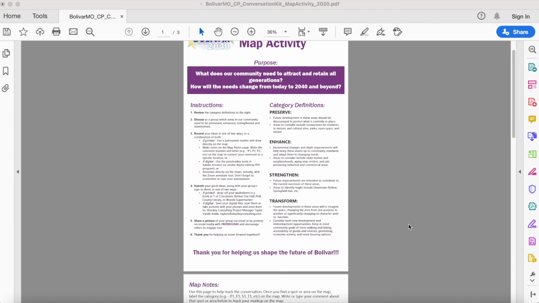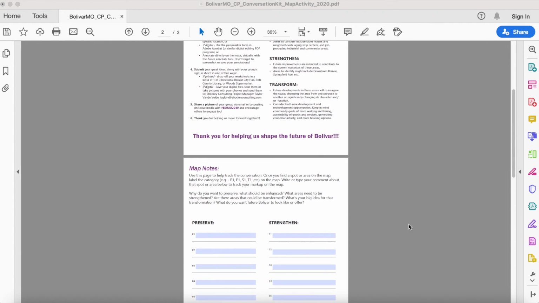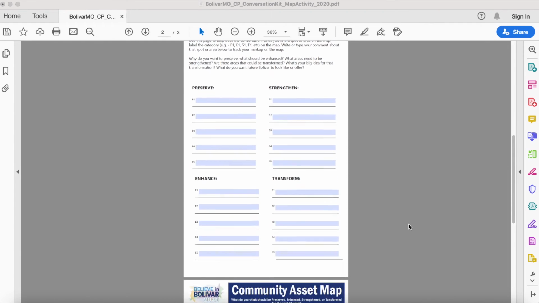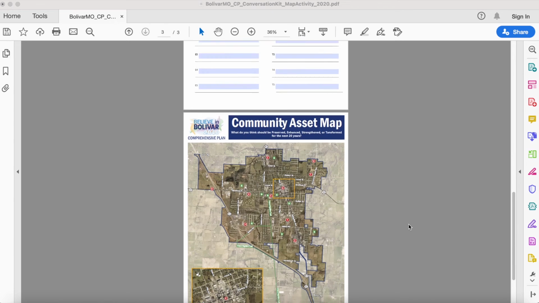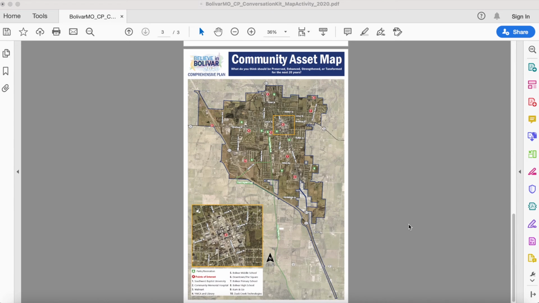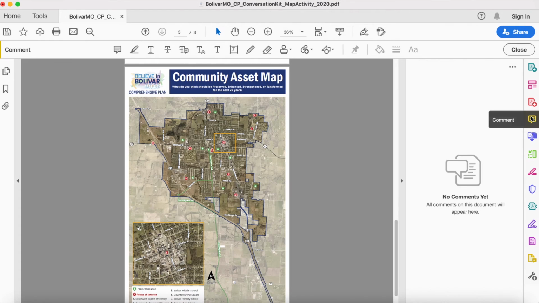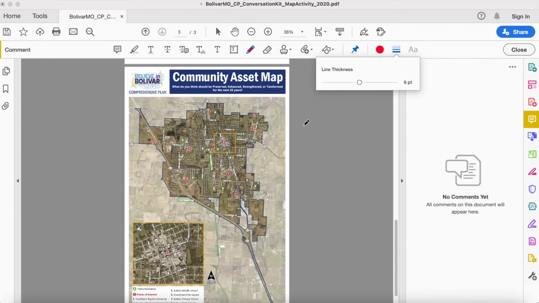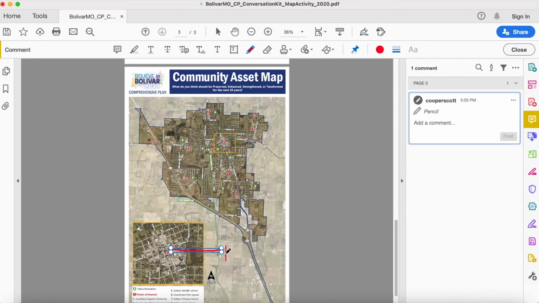Finally, the third activity uses a map to prompt critical thinking about your community. Your answers for all of these activities can help drive changes and preserve important community assets. Use the map and comments page to highlight what needs to be preserved, enhanced, strengthened, and transformed. Specific comments will provide insights into the ways in which the community can be improved. Use the instructions in the document to help guide you through the process.